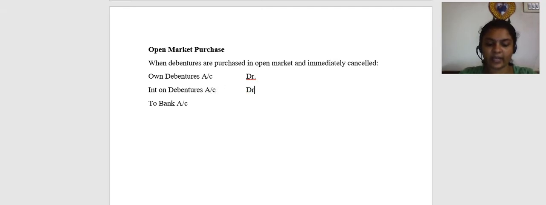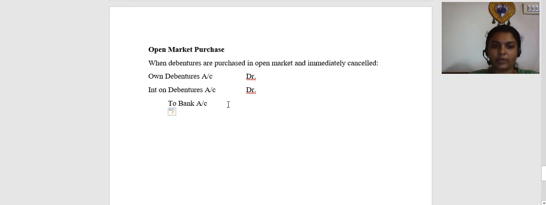Okay, let's learn the entry fully, but in the exam, if they say ignore interest on debentures, then you can skip that particular area. So friends, own debentures account debit, interest on debentures account debit to bank account. Now points to remember in this case.